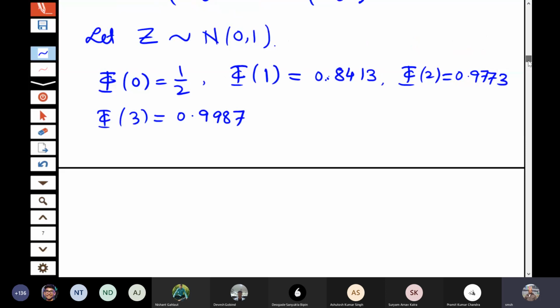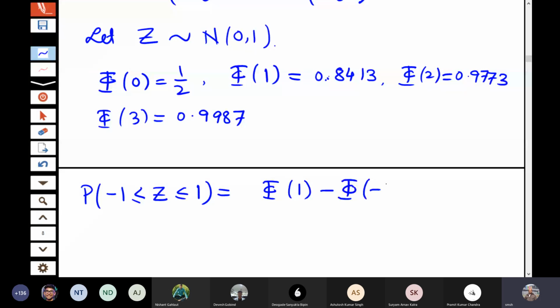Suppose I want to write, what is the probability that -1 is less than Z less than or equal to 1? What is the probability that mod Z is less than or equal to 1? This is phi of 1 minus phi of -1, and if I write phi of -1 as 1 minus phi of 1, then this is nothing but 2 times phi of 1 minus 1.